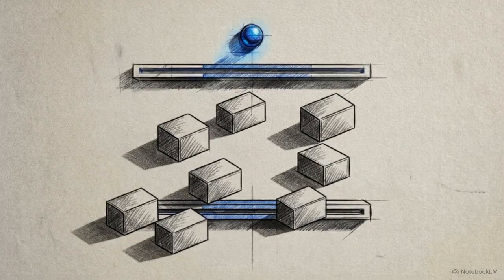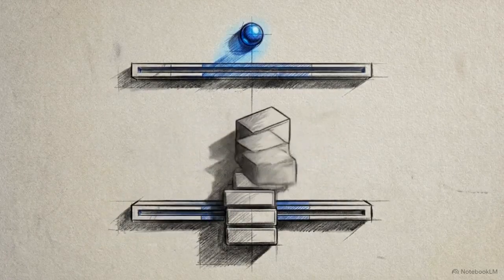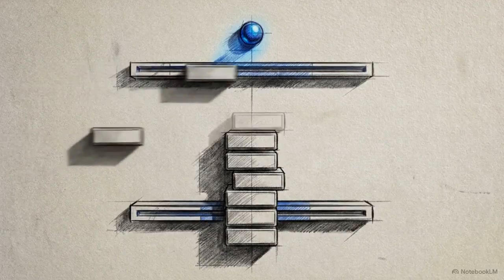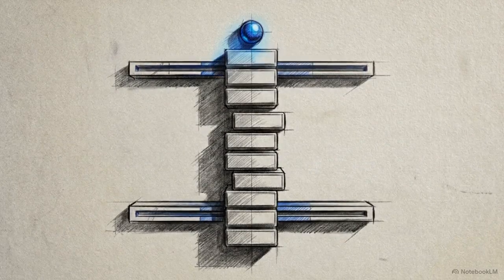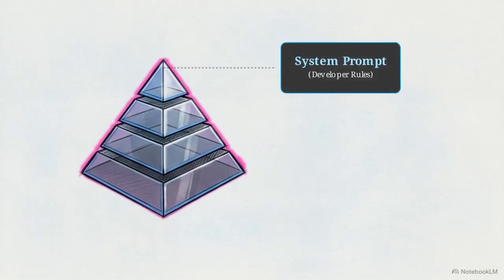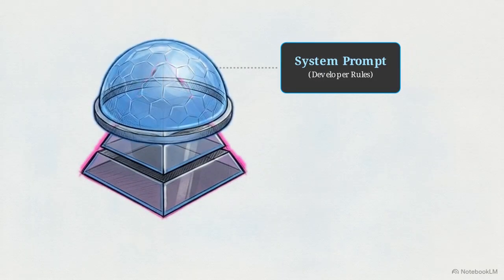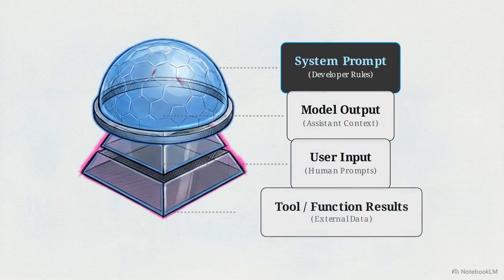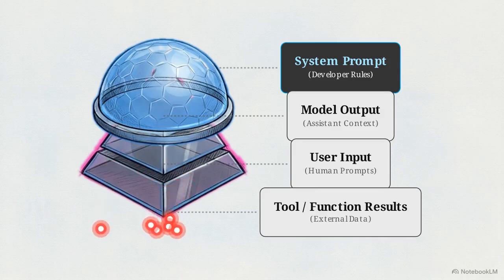Modern LLMs manage thousands of tokens of conflicting context by enforcing a strict priority ordering known as the instruction hierarchy. This pyramid illustrates that hierarchy. The system prompt sits at the peak. Controlled exclusively by the application developer, it acts as the highest authority lever in the pipeline. Below it are the user input, the assistant's own historical output, and the data fetched from tool and function calls. The hierarchy ensures that instructions from these lower tiers are prevented from overriding the system prompt.